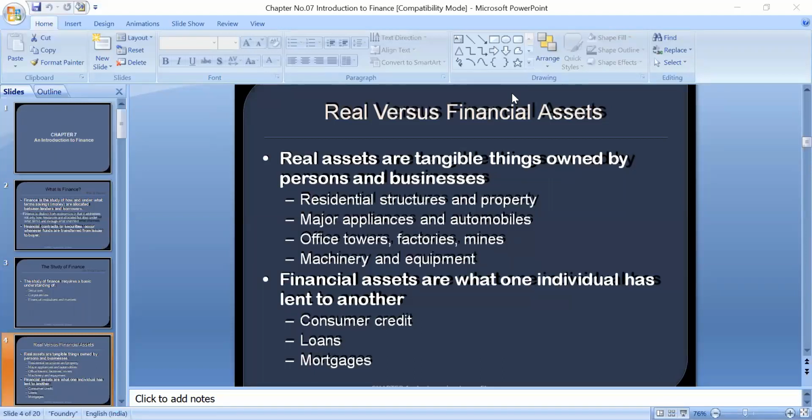Similarly, the loans, mortgages. So Zulkarnain, you raised a hand.